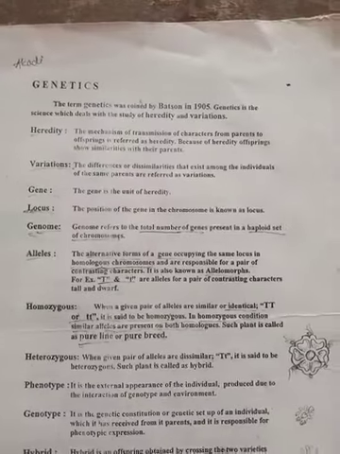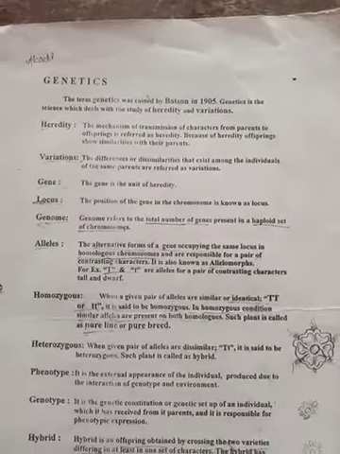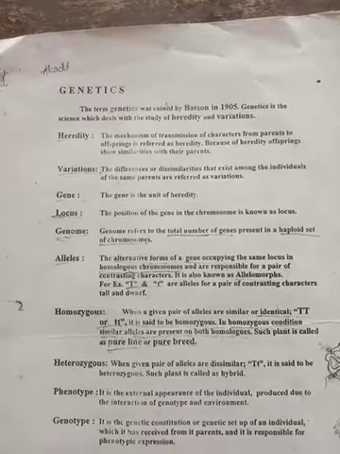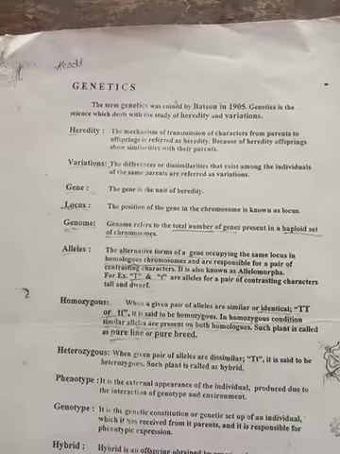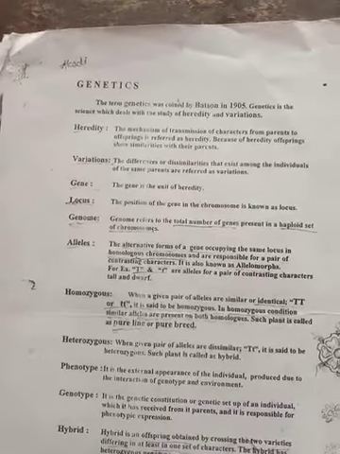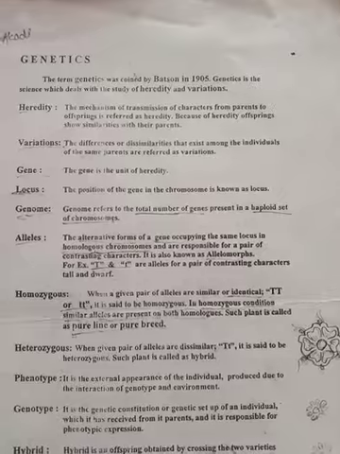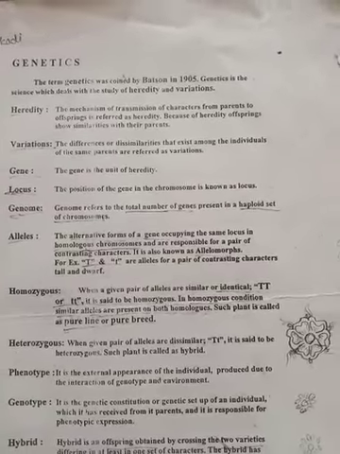Next, a gene is the unit of heredity. A gene is also called a segment of DNA, and that will actually transfer the characters. Any character of the individual is controlled by the gene. Then locus means the position of the gene in the chromosome. Understood? Where the gene is located in the chromosome, that position we call the locus.